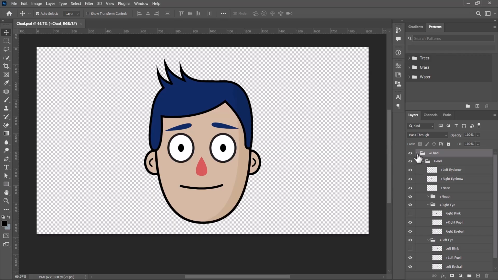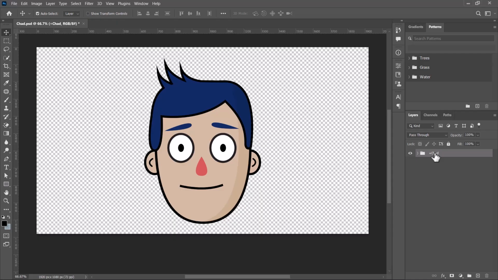Okay, and then you can see how it is structured. The way it is structured is very important for Character Animator to be able to make use of your puppet. So do well to follow the convention in order for you not to run into any issue. This is just one single folder. If you open the folder, you now have the head. Remember, this character doesn't have any body, so far it's just the head.